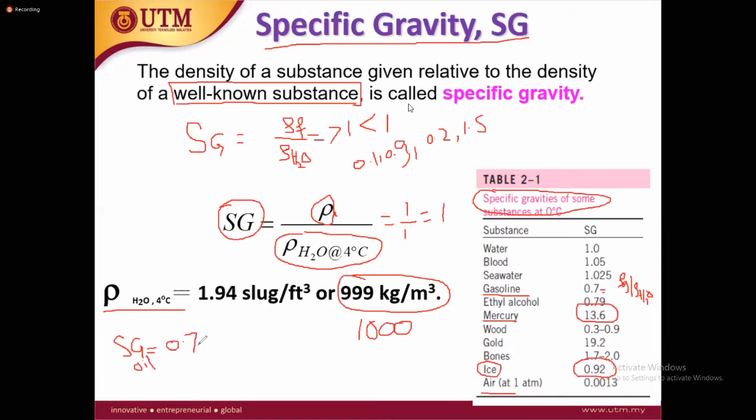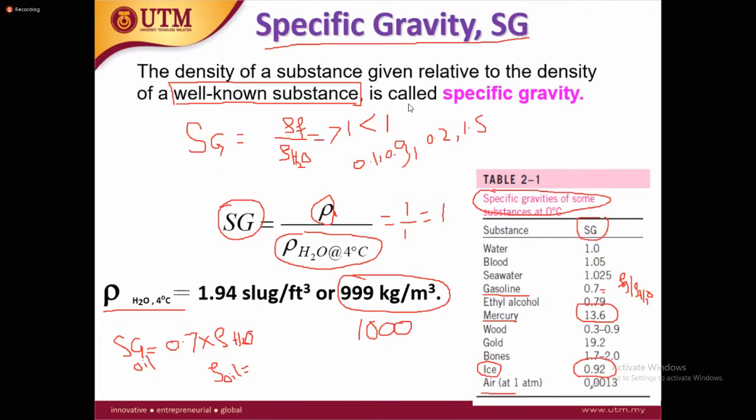If the density is not given, or you want to know whether this oil is lighter or heavier than water, you can calculate the density of this oil. How can you get the density of this oil? Very simple. You multiply this specific gravity with the density of water. The density of water multiplied by specific gravity gives you the density of oil. So in this table, this specific gravity is given. Based on this specific gravity, you can calculate the density of any fluid.